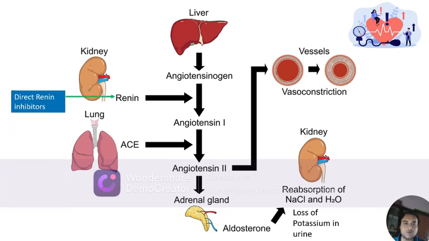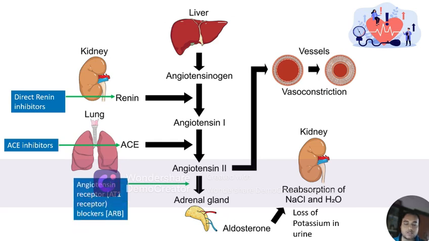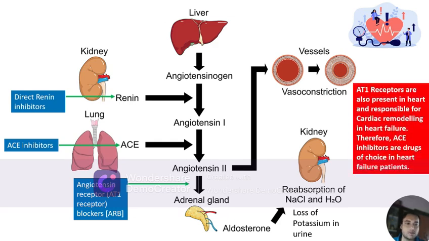So direct renin inhibitors will work by blocking the action of renin. ACE inhibitors like enalapril, captopril, etc. will block the ACE enzyme. And losartan, candesartan are drugs which are angiotensin receptor blockers that block the AT1 receptor on the adrenal glands and on the blood vessels. AT1 receptor is also present in the heart and responsible for cardiac remodeling in heart failure, and therefore ACE inhibitors are the drugs of choice in heart failure patients as they prevent the cardiac remodeling.